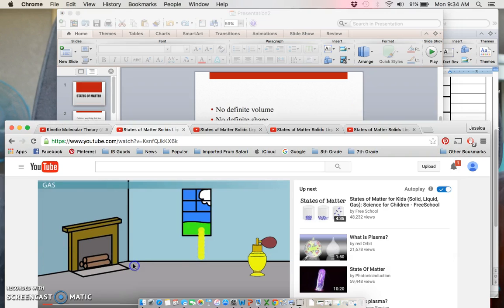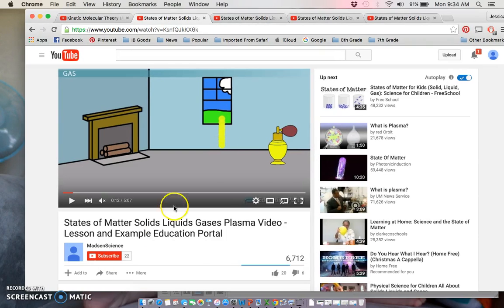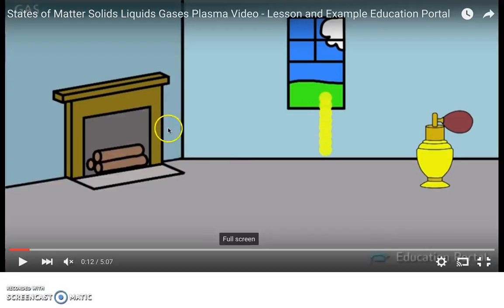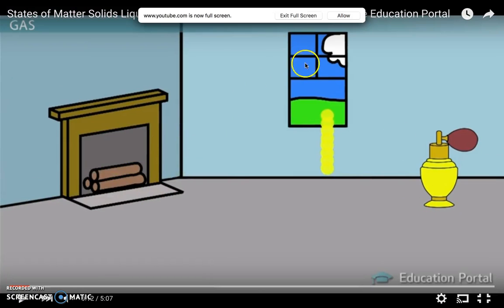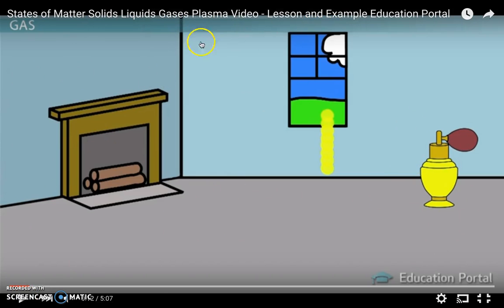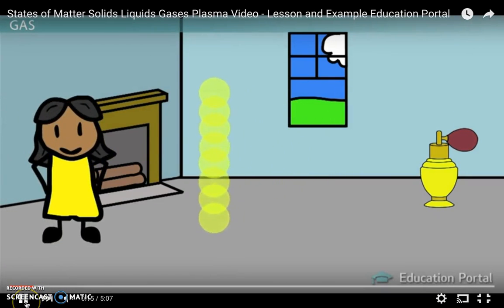If you look at how they behave, say you have this bottle of perfume right here, and obviously there are molecules and atoms in the air around you. If you spray that perfume and you stand across the room, you're going to eventually smell it. That's because gases diffuse really easily.